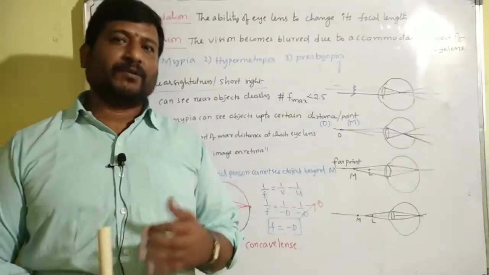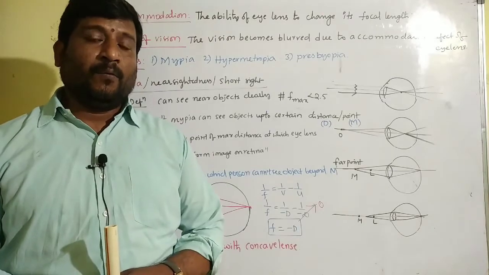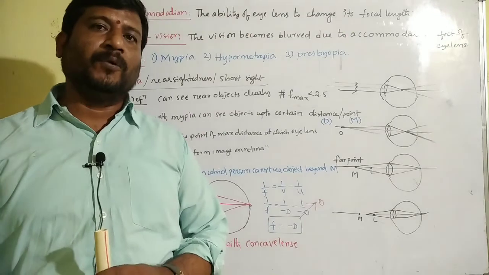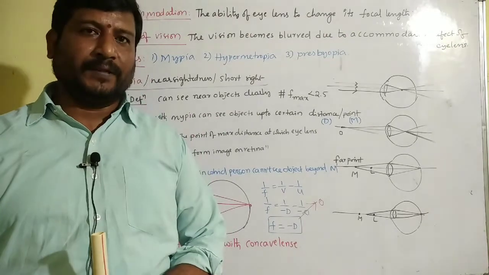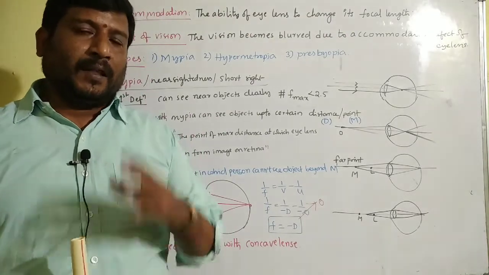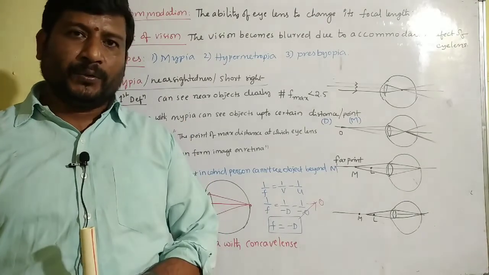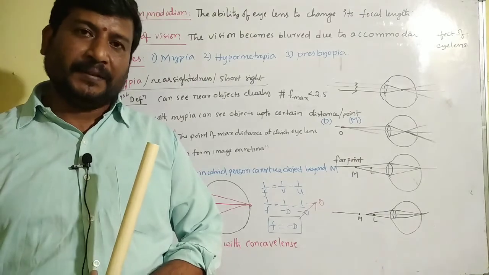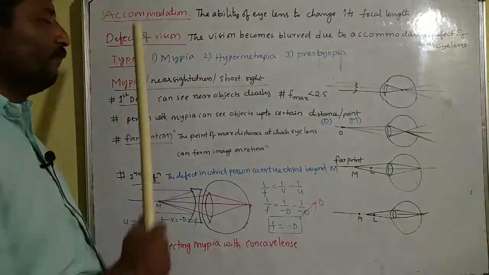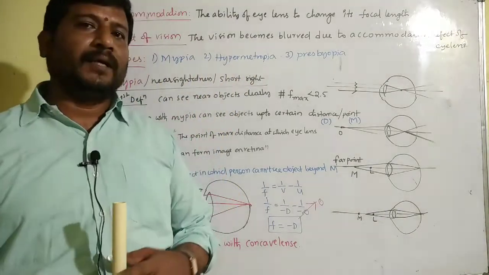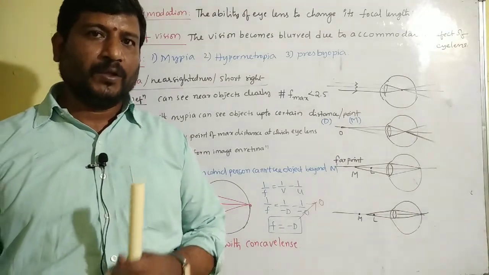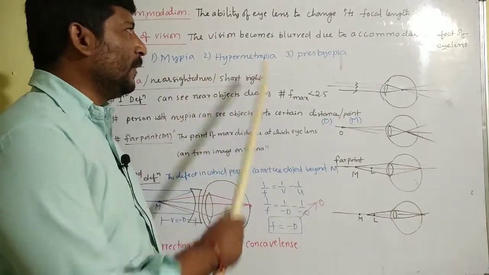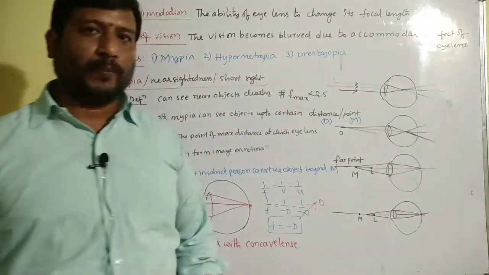Now we may raise one question. What happens if the eye lens is not able to adjust its focal length? The vision becomes blurred due to accommodation defects of the eye lens. This is called defect of vision. There are three types of defects of vision. Those are number 1 myopia, number 2 hypermetropia, number 3 presbyopia.